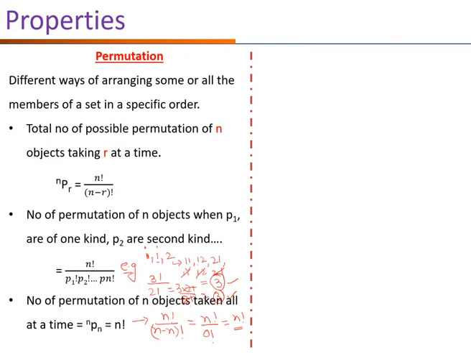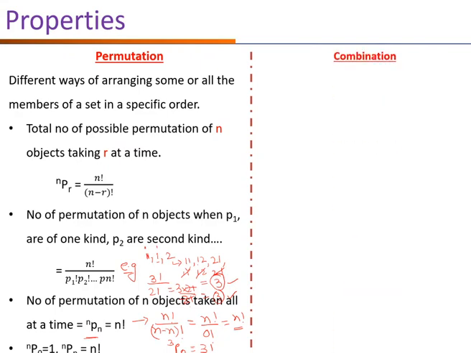So if nPn is written anywhere, we can write it as n factorial also. You can take one more example. Suppose it is 3P3. Directly we can write it as 3 factorial. Next is nP0, which equals 1, and as we have already discussed, nPn equals n factorial.